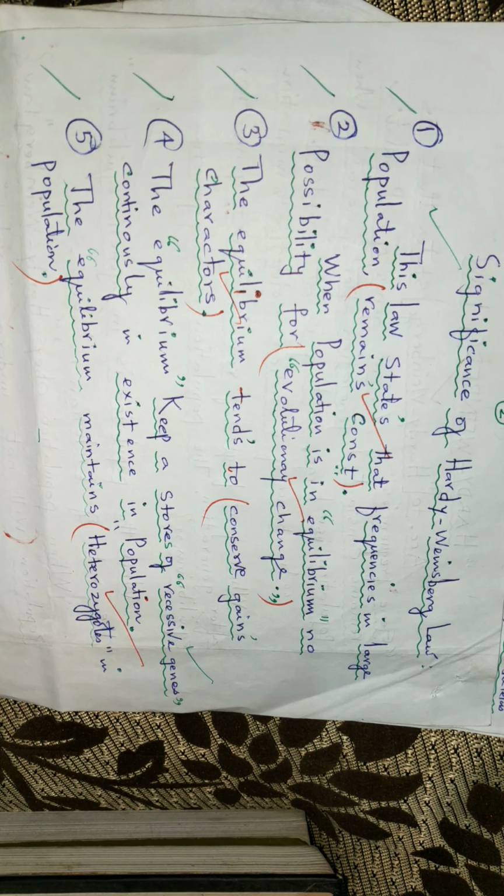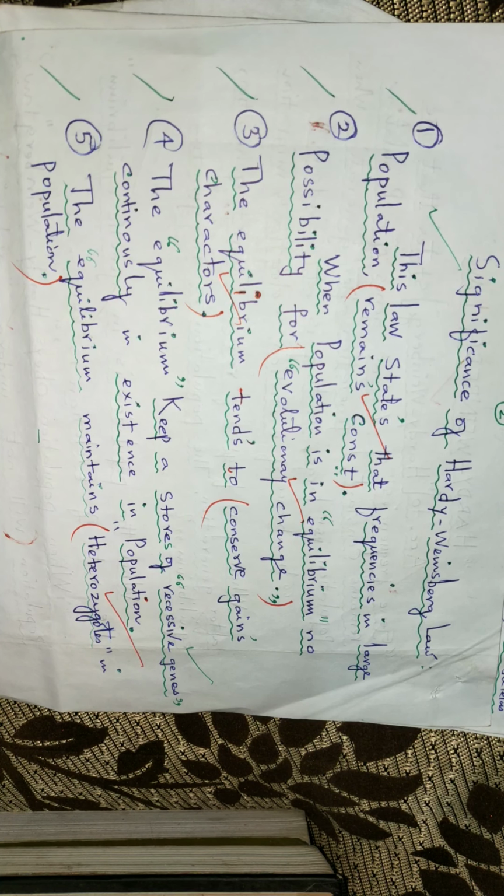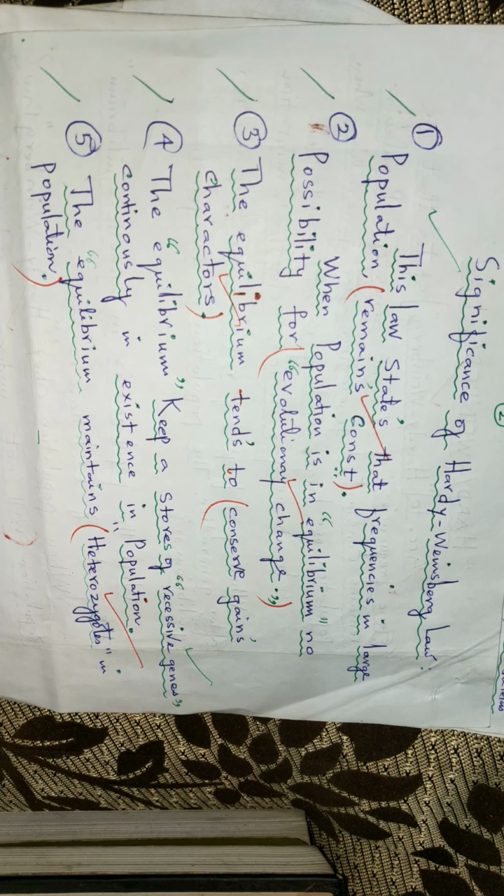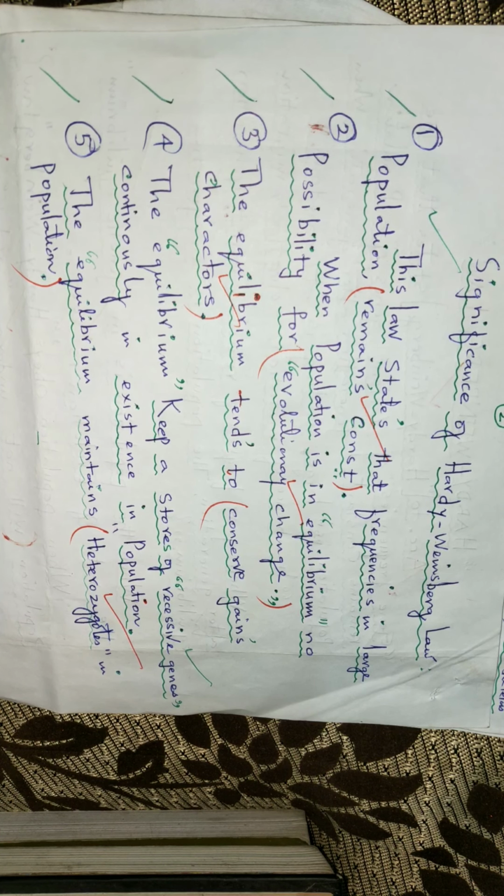The fourth one, the equilibrium keeps a store of recessive genes continuously in existence in the population, and it maintains heterozygosity, heterozygous zygotes, in the population. That's all.